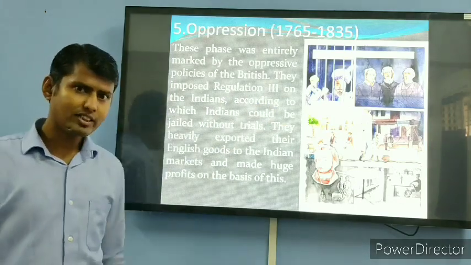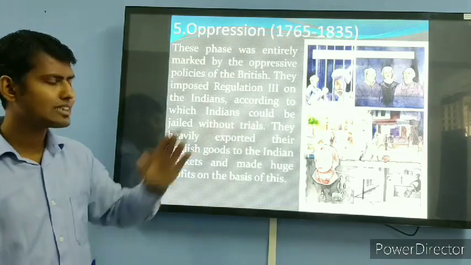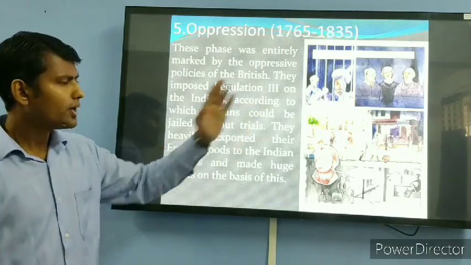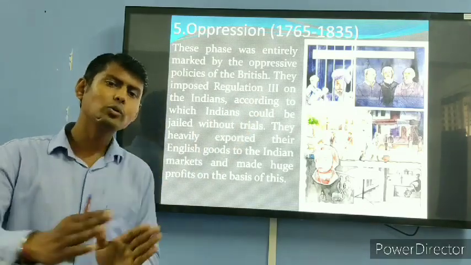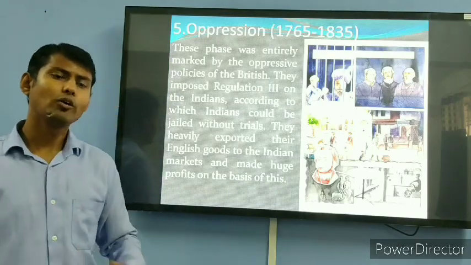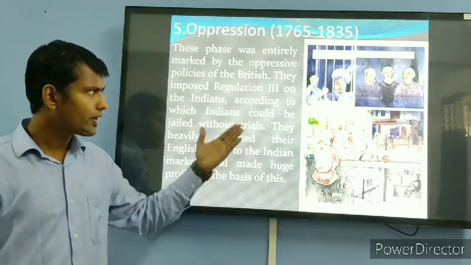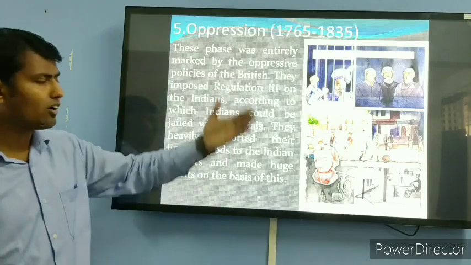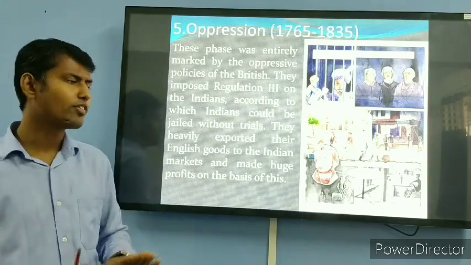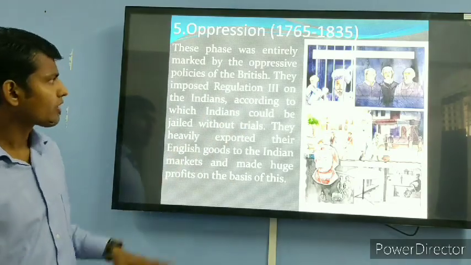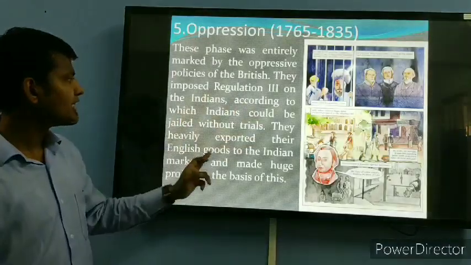If the suspicion was there that a person had done something wrong, he or she would be sent to jail directly. They would not be produced in front of the court. That law was made for the Indians only, not for the Britishers, only for Indians. According to it, Indians could be jailed without trial.